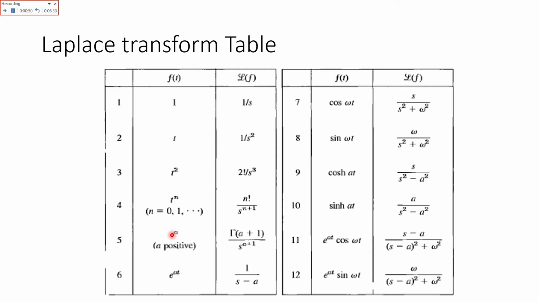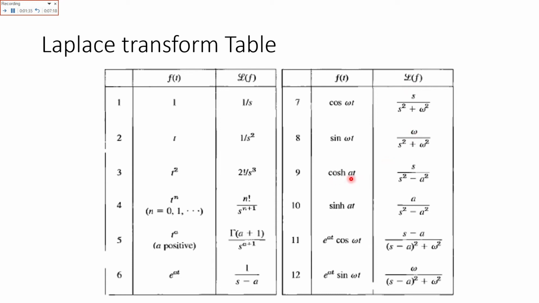Similarly, if t has a power constant a, that is equal to gamma of a plus 1 over s raised to power a plus 1. And in the exponential form, if there is a given function e raised to power a t, that is 1 over s minus that power, that is a. Similarly, for the trigonometric functions, cos omega t is s over s square plus omega square. Sin omega t is omega over s square plus omega square. The only difference is in their numerators.